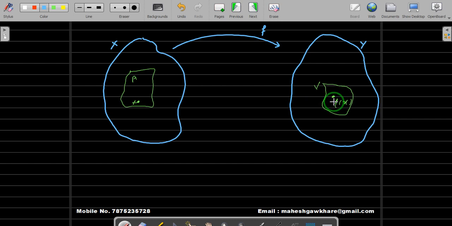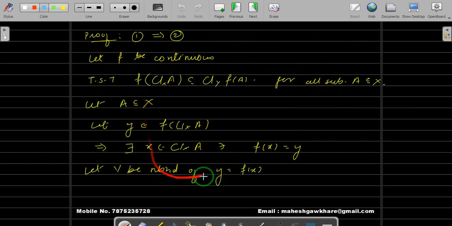That means the inverse image of this V is open in X. So since f is continuous, f inverse of V is open in X, because V is open in Y, its inverse image has to be open.